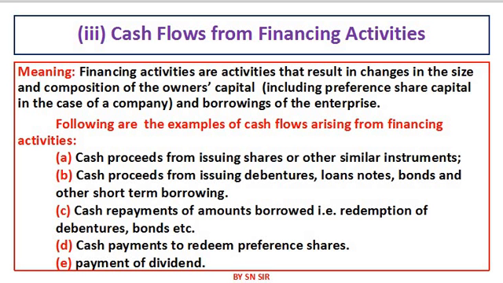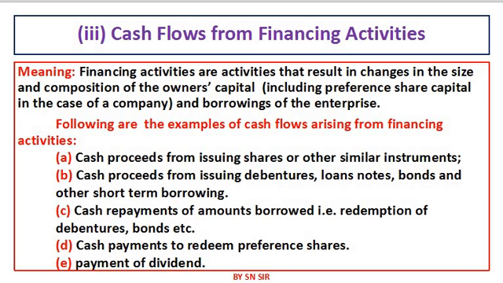Cash is coming. If payment is made for these type of instruments such as redemption of debentures, bonds and borrowed loans, that is known as financing activities, but cash is going out of the organization, so outflow of cash from financing activity is called here.